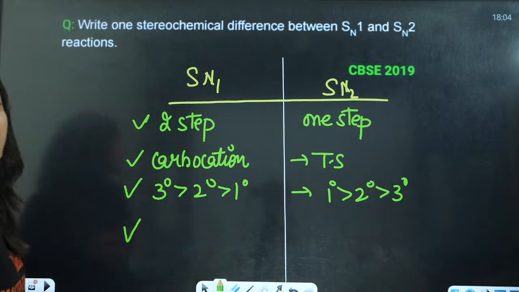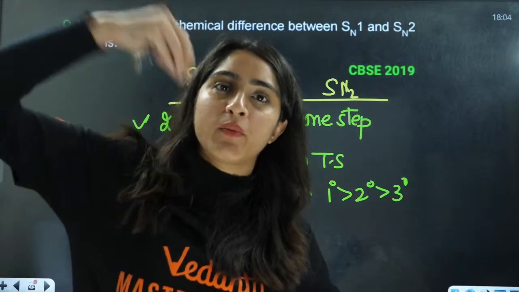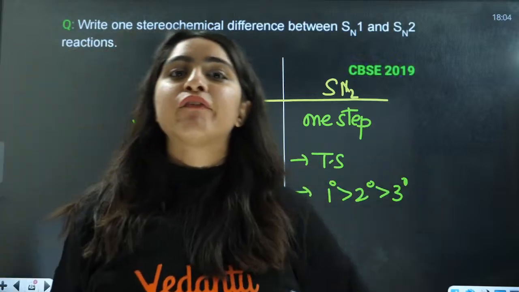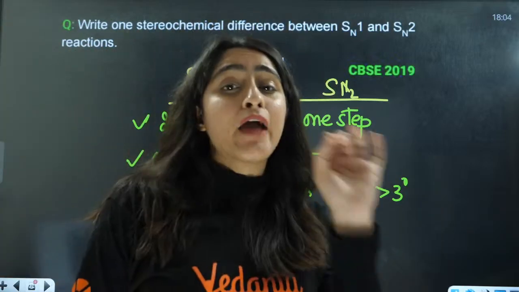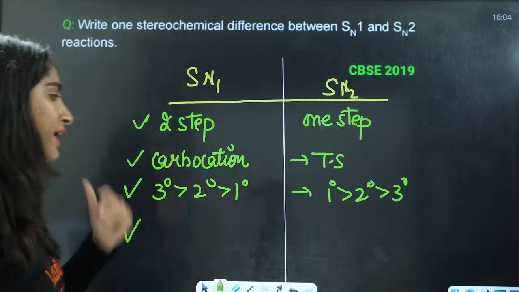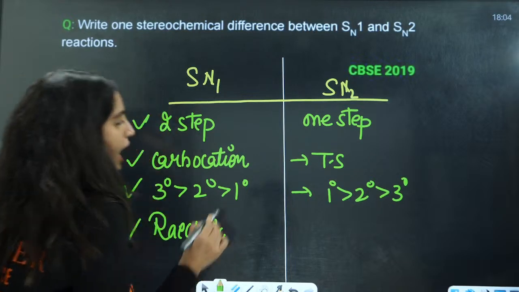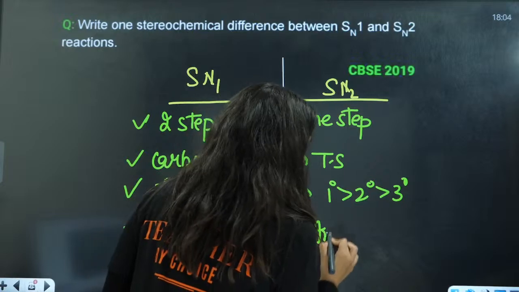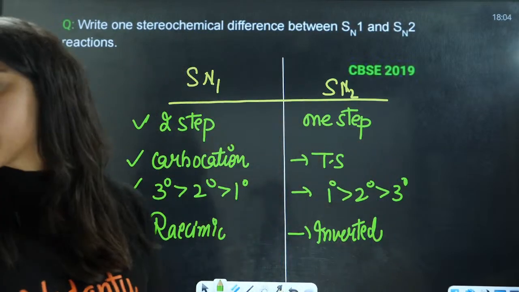And here we have a racemic mixture. With the carbocation, the nucleophile can attack from this side or from this side. If it attacks from the same side, that will be a retention product. If from the different side, that will be an inversion product. So SN1 is going to have a racemic mixture, and SN2 is going to have an inverted product.